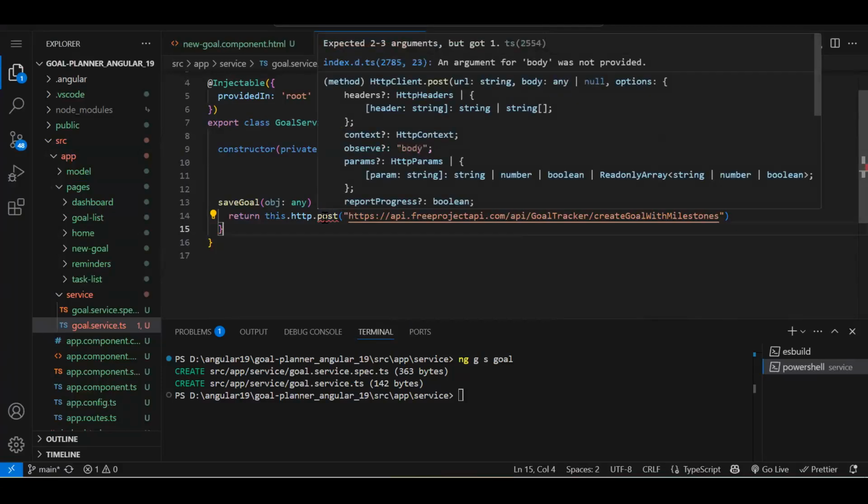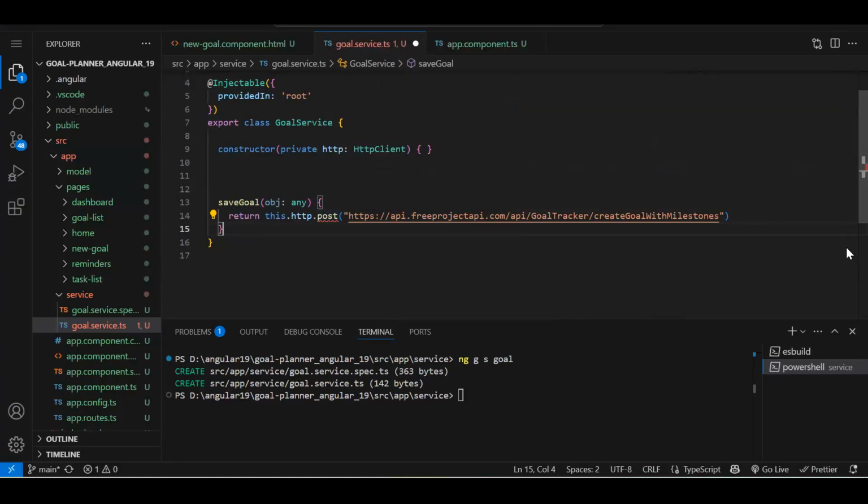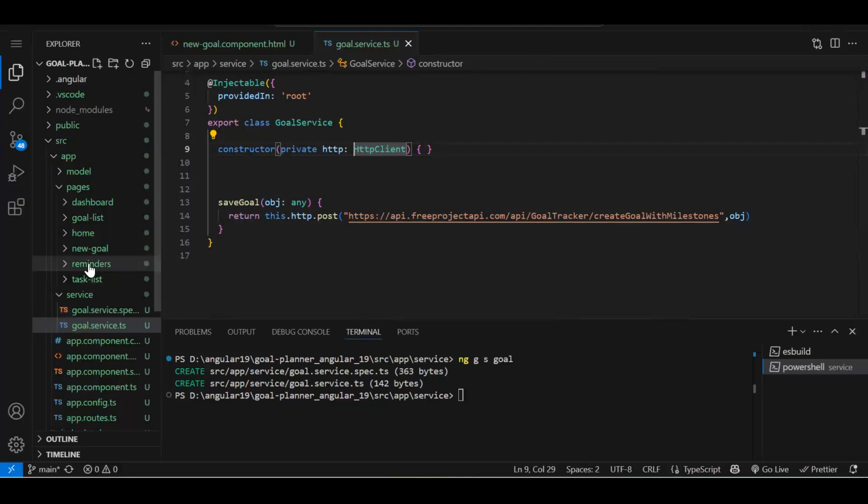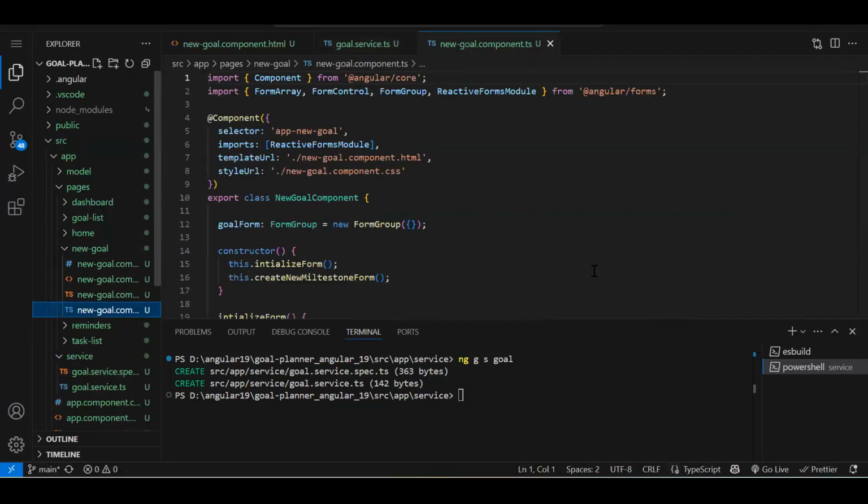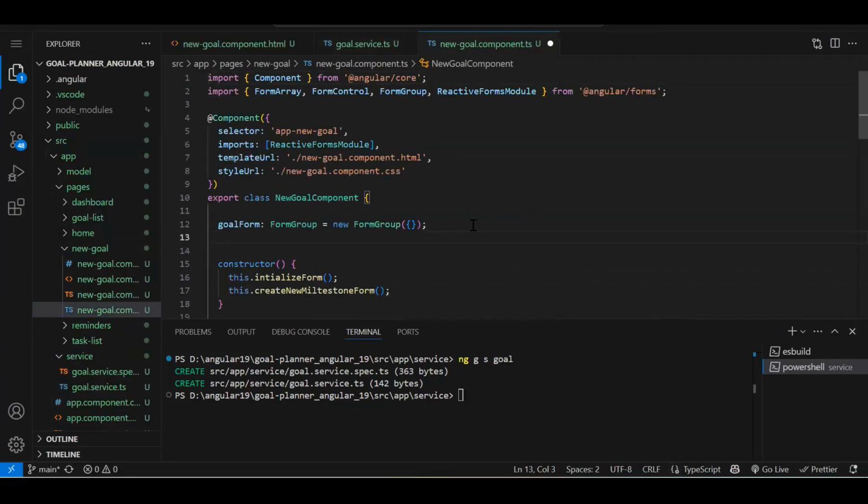Now post operation, post API always needs two parameters, URL and the object. What data you need to store? So whatever the object we are going to get, that we will pass it as a second parameter. Fine. Now we have created service. Now this service we have to inject into our component. So over here, we will inject our goal service.